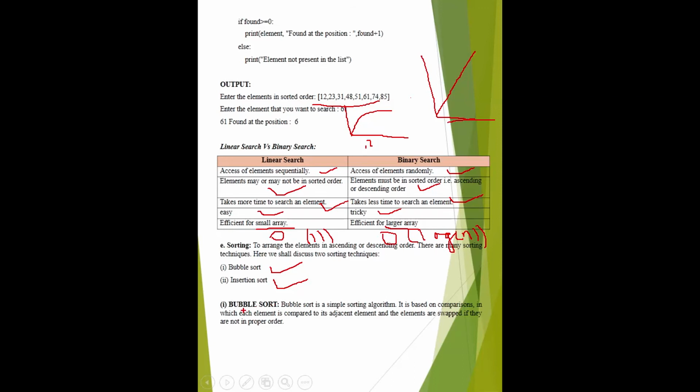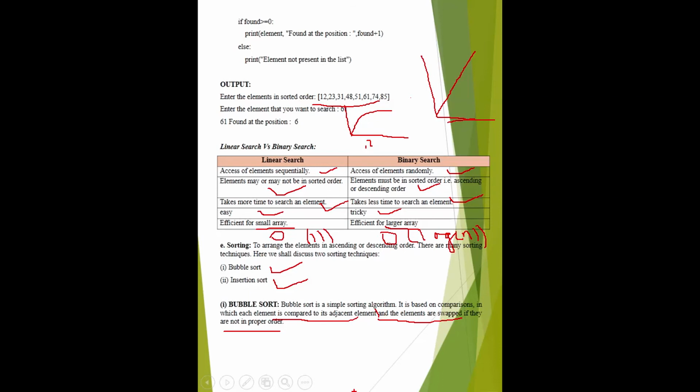Bubble sort is a very simple sorting algorithm. It is based on comparisons in which each element is compared to its adjacent elements, and the elements are swapped if they are not in proper order. Just remember this line: elements are swapped if they are not in proper order. First, make comparison with adjacent elements. And second point, the elements are swapped if they are not in proper order.